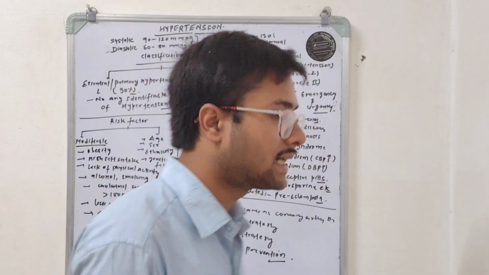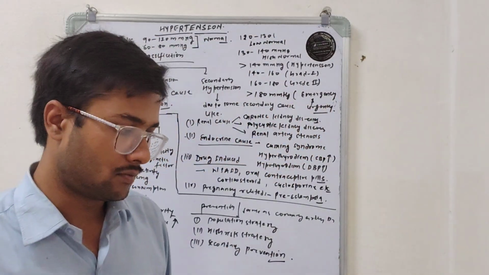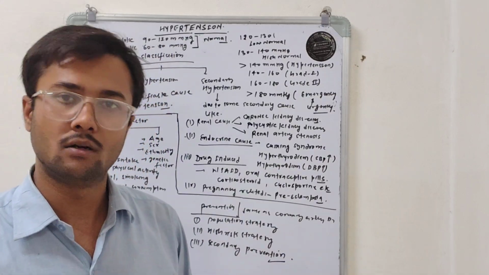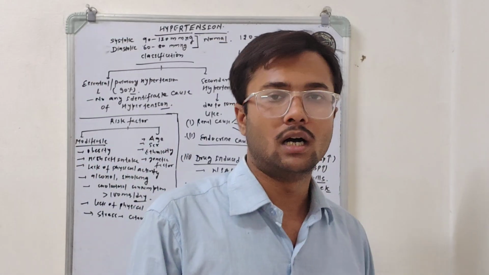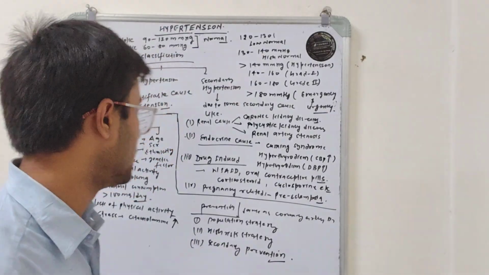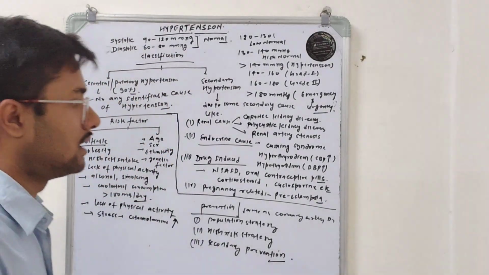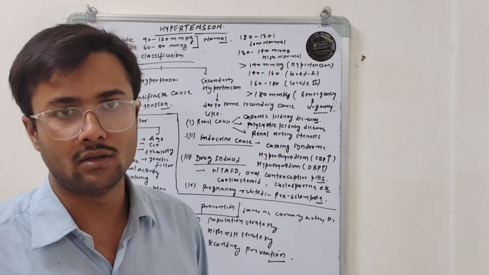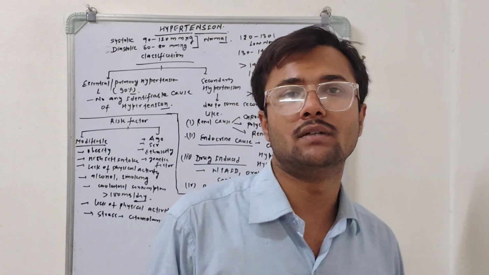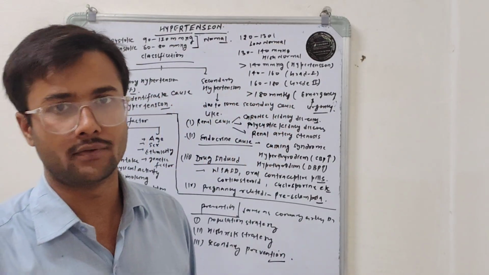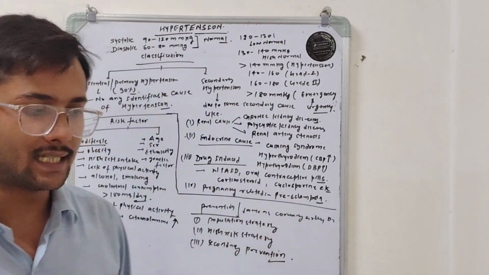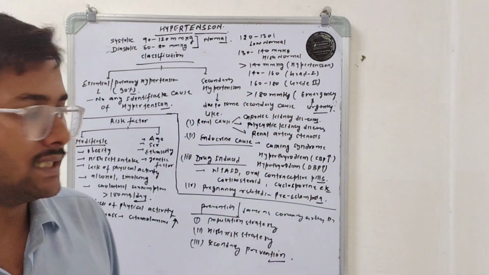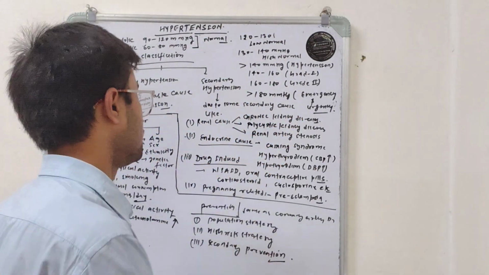So for the hypertensive stage, the blood pressure of the person is more than 140 mmHg. Under 140 mmHg, we do not call it a hypertensive stage. We call it either a high normal when it lies between 130 to 140, or a low normal when it lies between 120 to 130.